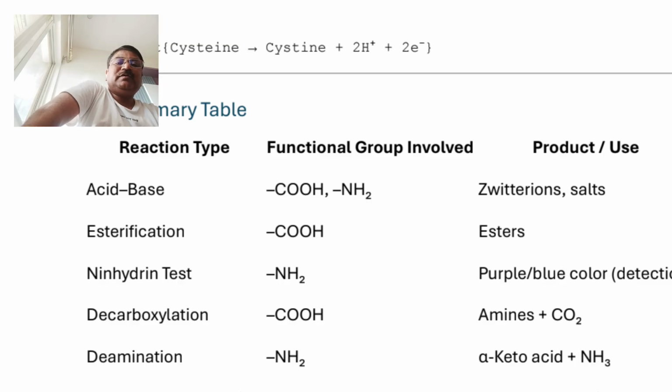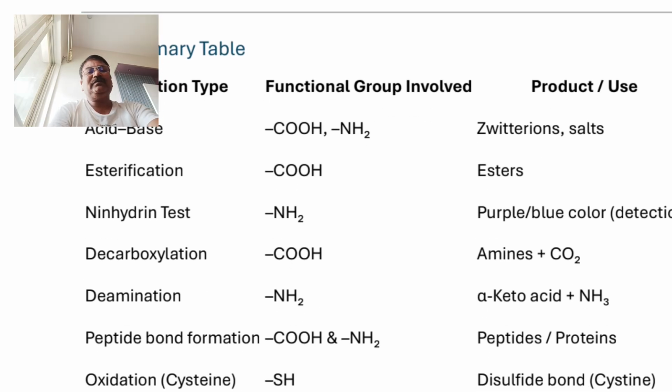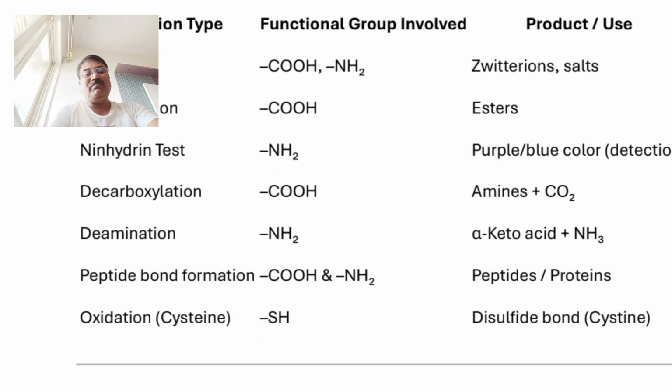Purple blue color is developed. Decarboxylation, the COOH group is involved. Amine and CO2 are developed. Deamination, the NH2 group is involved. Product is alpha keto acid plus NH3. Peptide bond, peptide or protein is developed. COOH and NH2 both are involved. And oxidation of cysteine gives removal of SH and it gives formation of cystine.